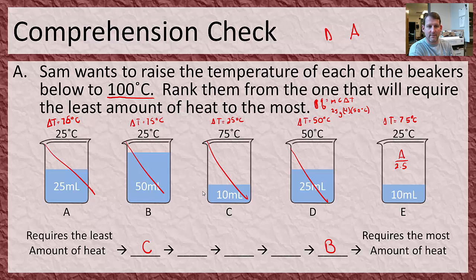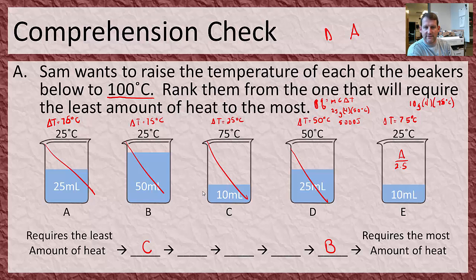So 25 times 4 is 100, times 50 is 5,000-ish joules. It's a little more because this one's a little higher. And over here, I'm going to do the same thing. We're going to say this one is 10 grams times 4, that same rough estimate, and this one's 75 degrees Celsius.